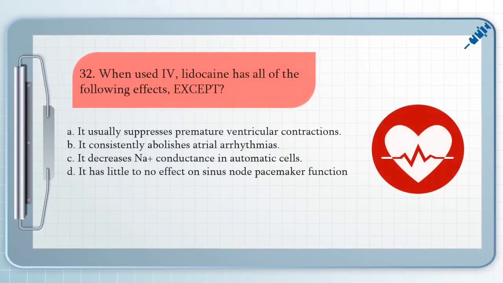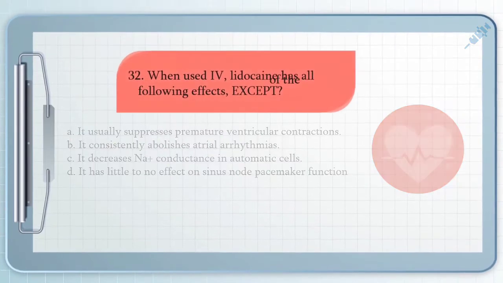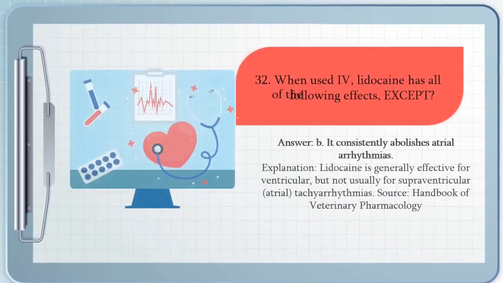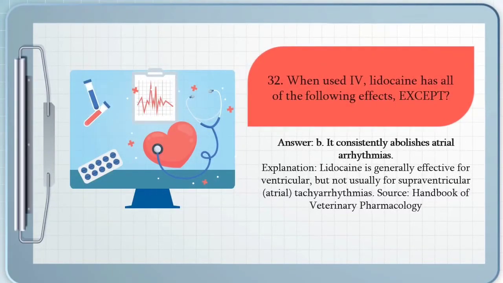For question number 32, we have when used IV, lidocaine has all of the following effects except A. It usually suppresses premature ventricular contractions. B. It consistently abolishes atrial arrhythmias. C. It decreases sodium conductance in automatic cells. And D. It has little to no effect on sinus node pacemaker function. The answer for that question is letter B. It consistently abolishes atrial arrhythmias, because lidocaine is generally effective for ventricular but not usually for supraventricular or atrial tachyarrhythmias.